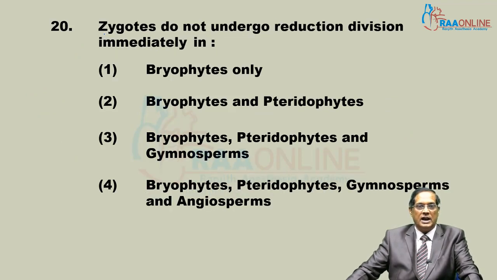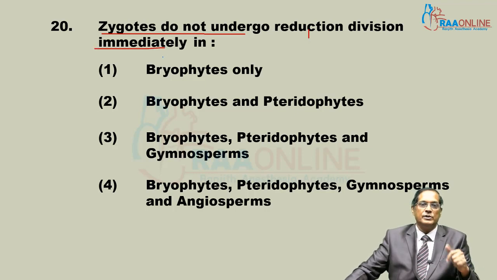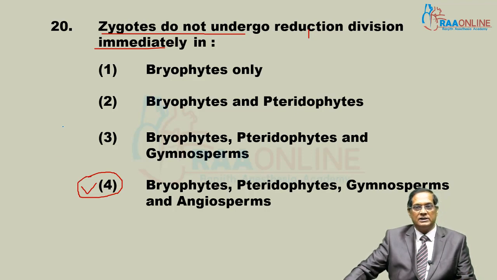20th question. Zygote does not undergo reduction division immediately because it forms embryo. This is applicable for all the cases: bryo, pterido, gymno, angio. That is, zygote develops into embryo, that's why it does not perform reduction division immediately.